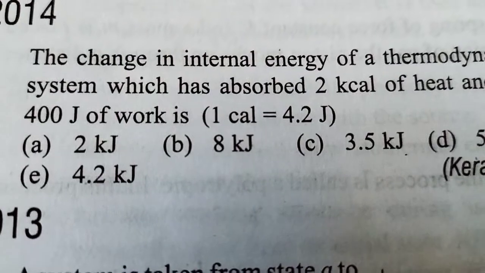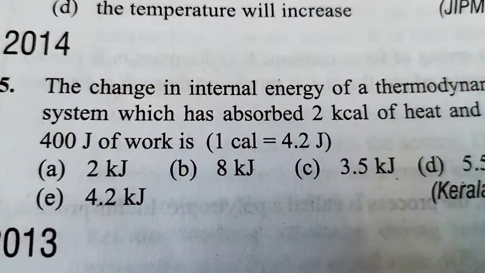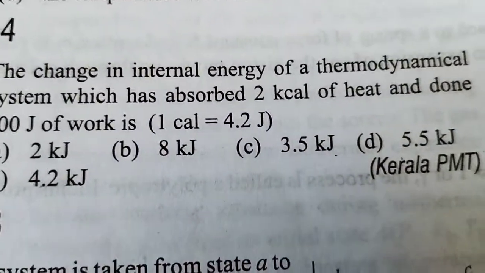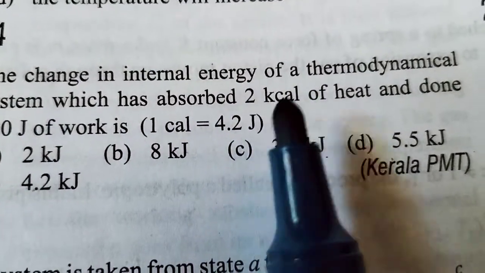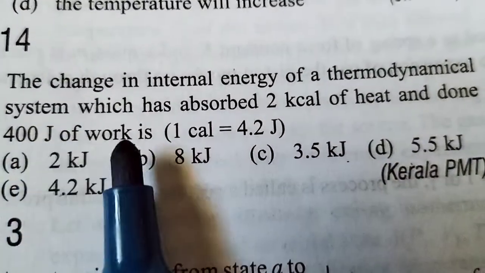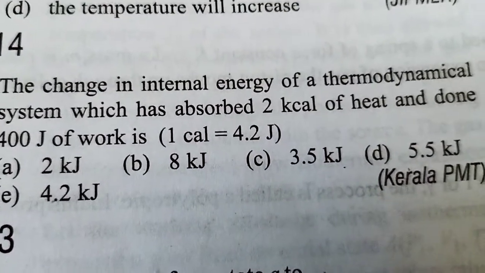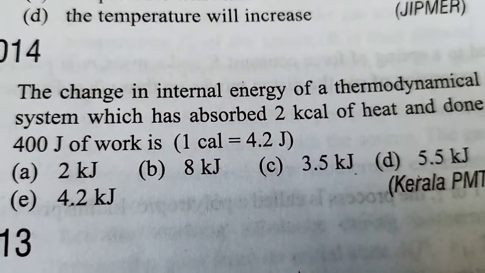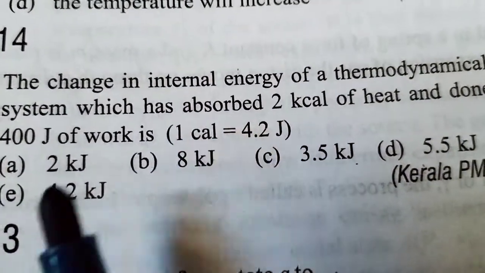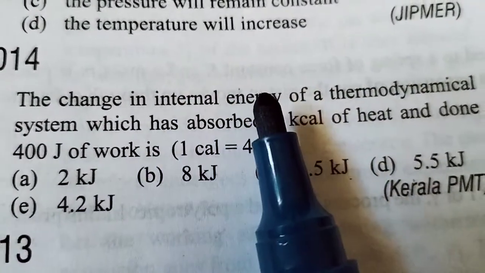See this question, children. The change in internal energy of a thermodynamic system which has absorbed 2 kilocalories of heat and done 400 joules of work. They have given the options. This was asked in the Kerala PMT exam. So we'll do this question now. So what are they given? They have given the heat and work. They are asking for the change in the internal energy, correct?